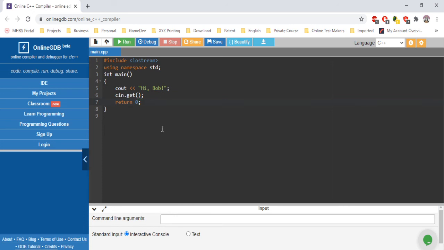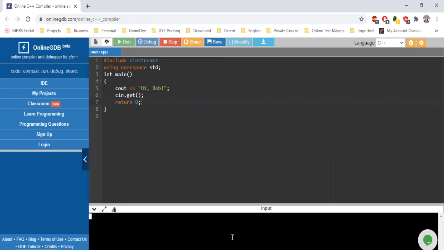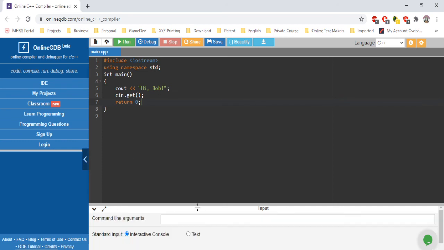And after that, we're going to run this. We're going to see it after the compiling. Hi Bob, and it's waiting for us. When we press enter, it's going to finalize the code, and it says press enter to exit the console. Normally this is only for debugging, unless you're in debug, it closes the console without asking you. So press enter and we close the console.